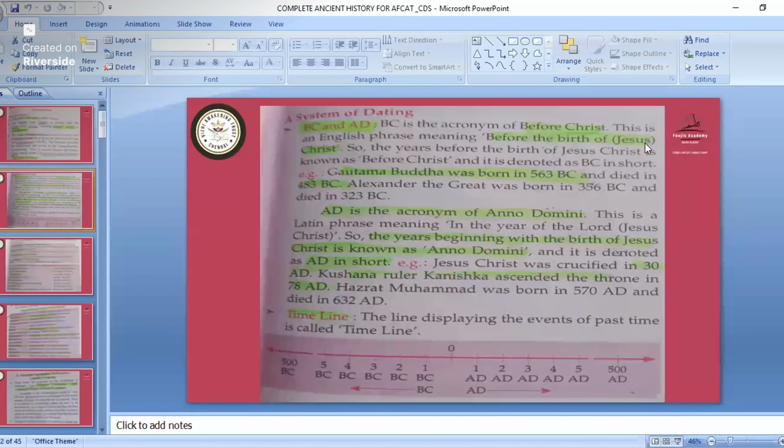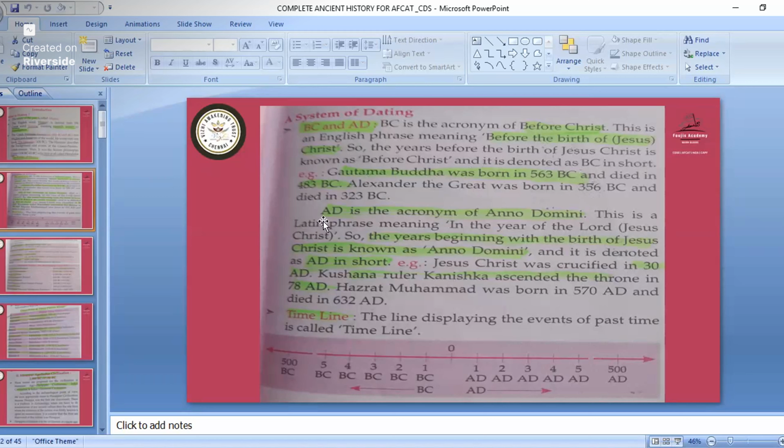So the years before the birth of Jesus Christ are known as before Christ, and noted as BC in short. For example, if you say that Gautam Buddha was born in 563 BC, that means it was before the birth of Jesus Christ.